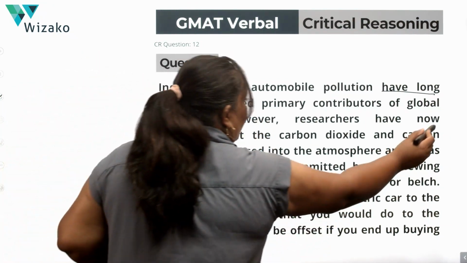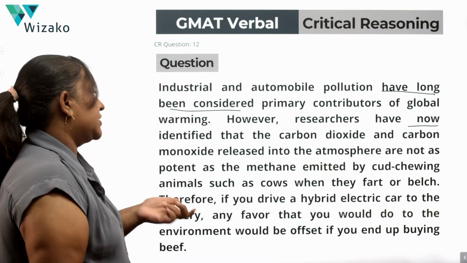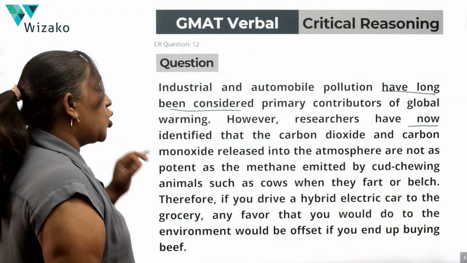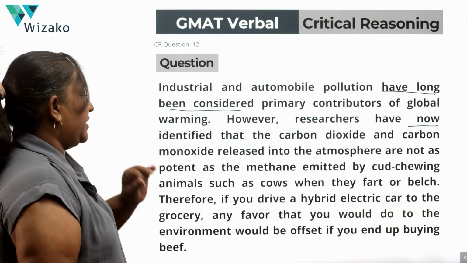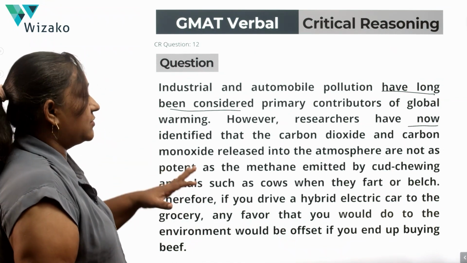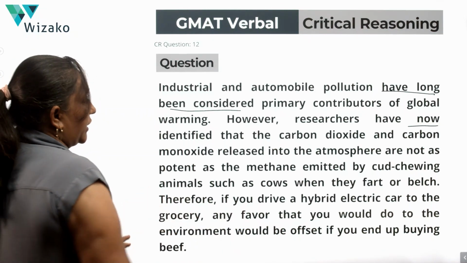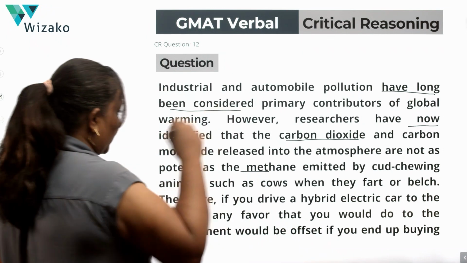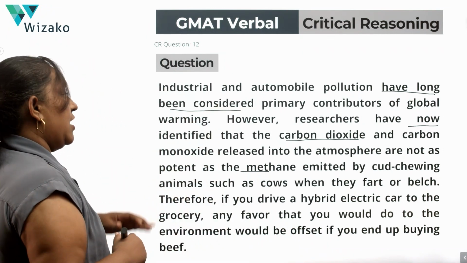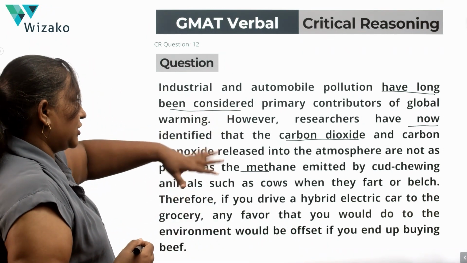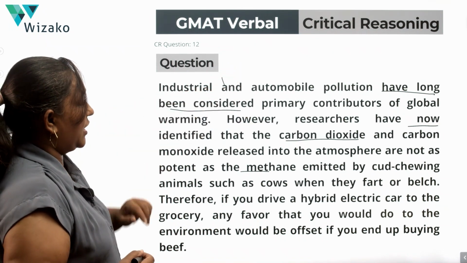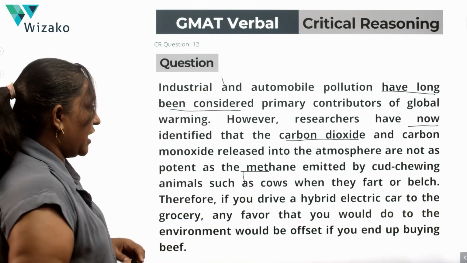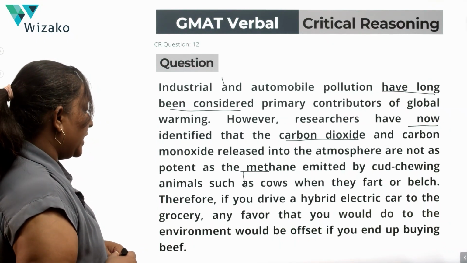Researchers have now identified that the carbon dioxide and carbon monoxide released into the atmosphere are not as potent as the methane emitted by cud-chewing animals such as cows when they fart or belch. So, we are comparing the potency of carbon dioxide, monoxide and methane. The carbon dioxide and carbon monoxide are released with industrial and automobile pollution, and methane is released by cud-chewing animals such as cows.